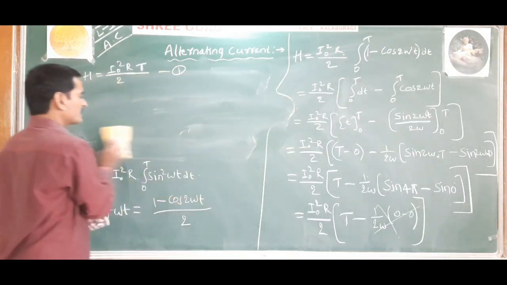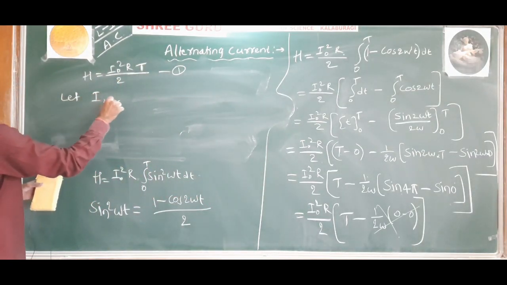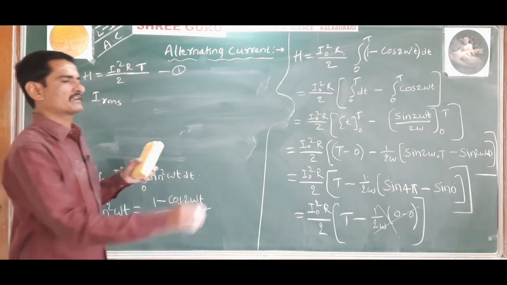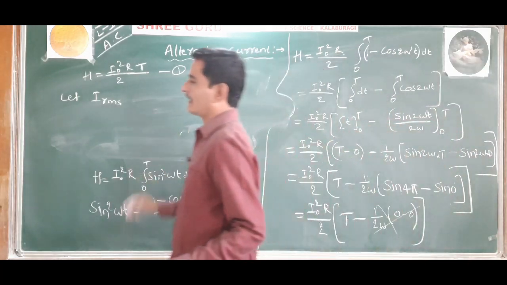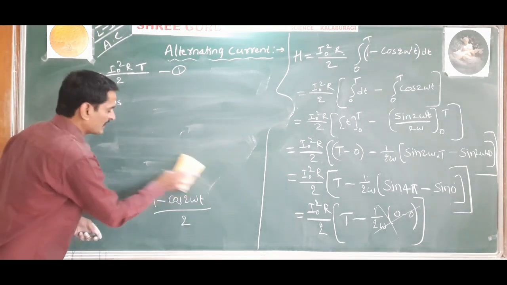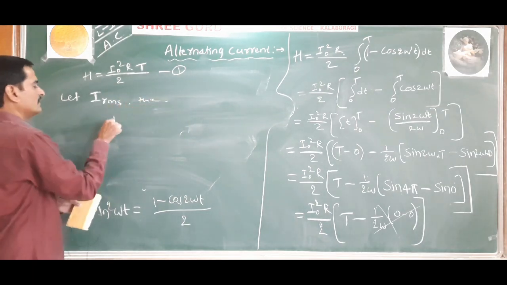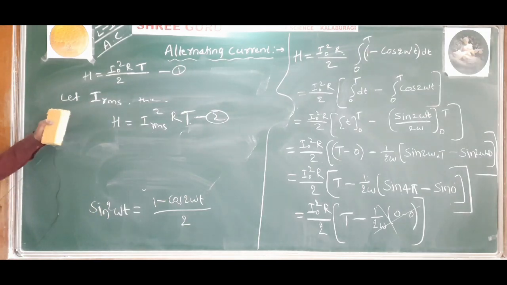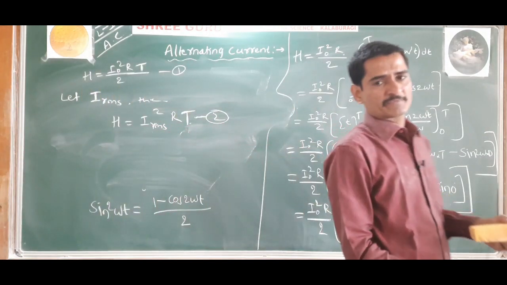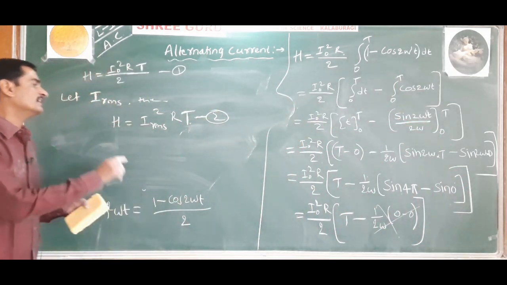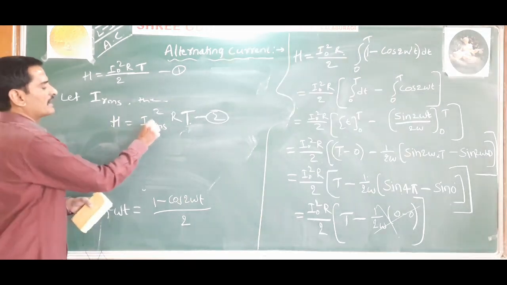Now let IRMS be the RMS value of AC which flows through a conductor of resistance capital R for a time interval capital T. Then the heat produced is given by H is equal to IRMS square into RT. Call this equation number 2.